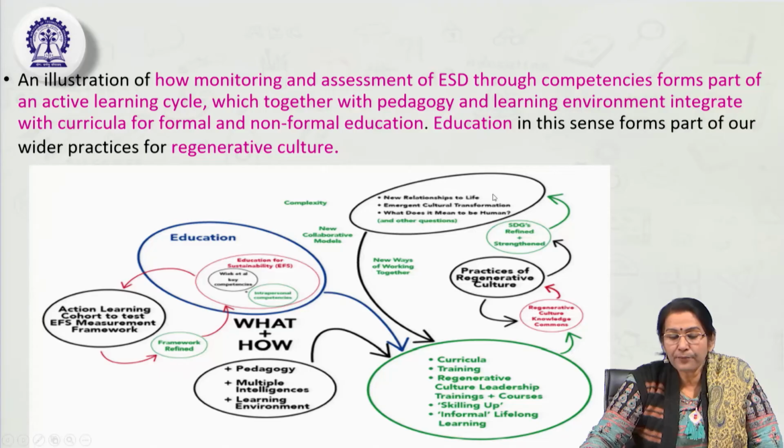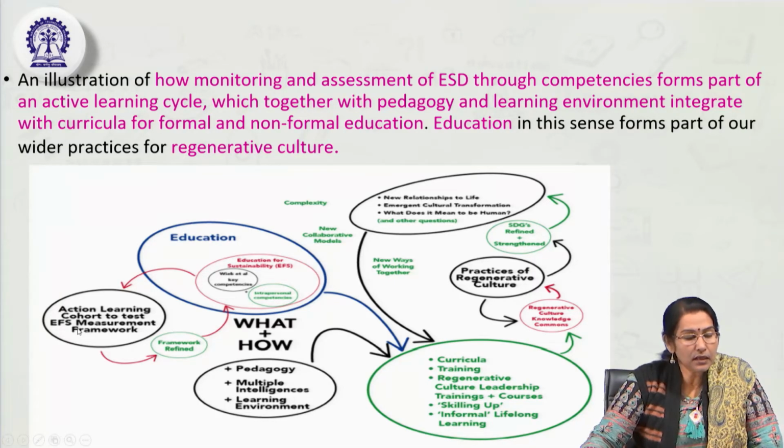Here we can see how SDGs are refined and strengthened, then practices of regenerative culture, regenerative culture knowledge commons, new ways of working together, cultural transmission, then new ways of thinking, innovation and transformation also take place. And new collaborative models, that is one aspect, the creative aspects. Then again from the education, from whatever we have done on competencies and the education for sustainability that we have introduced, how to act upon it.